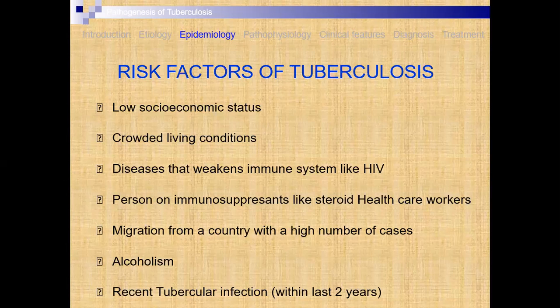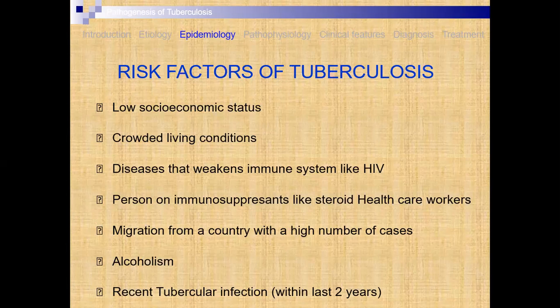Persons on immunosuppression, like steroids, and healthcare workers are at risk. If the patient is having a treatment of immunosuppression, like steroidal drug therapy, then in that case the development of TB is high.